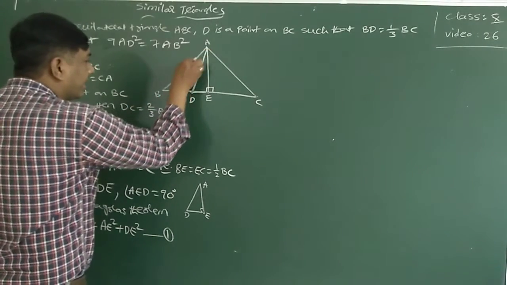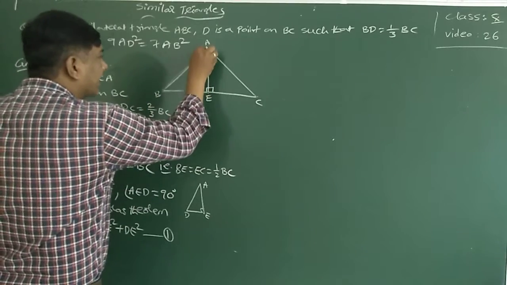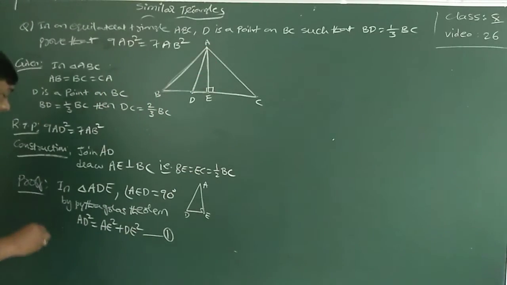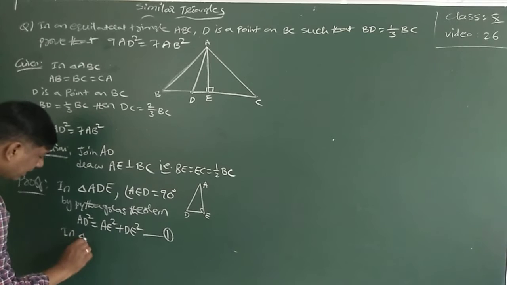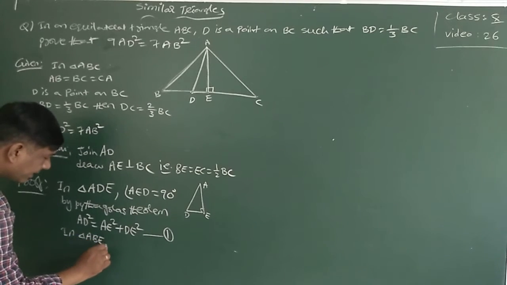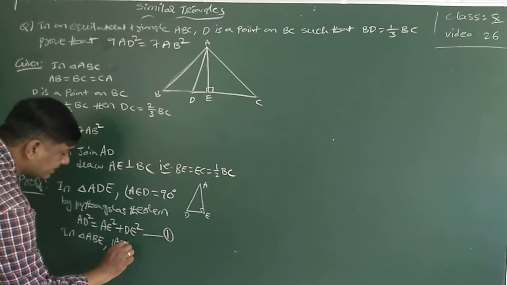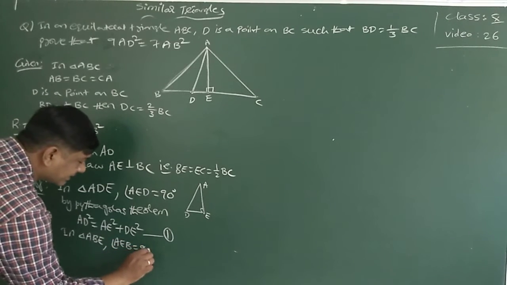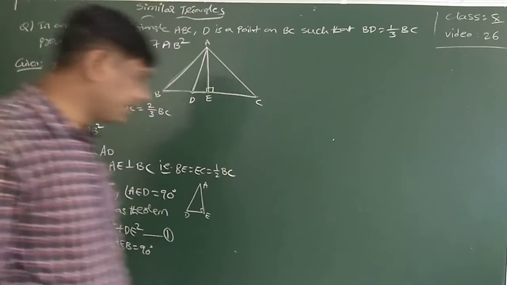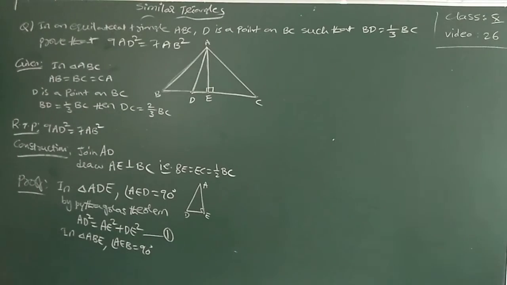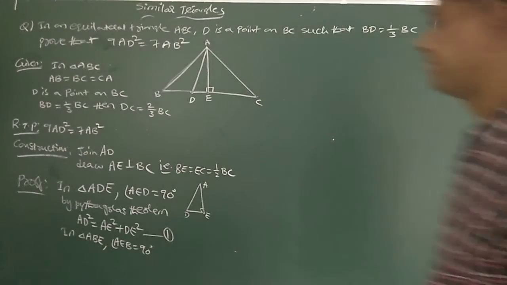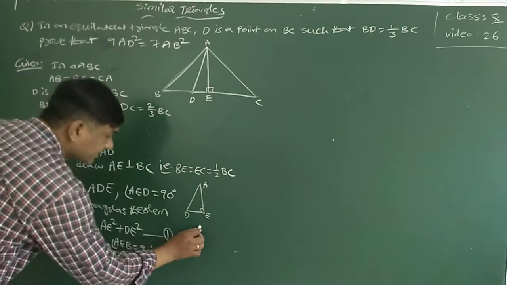Again, I take triangle ABE. In triangle ABE, angle AEB is equal to 90 degrees.